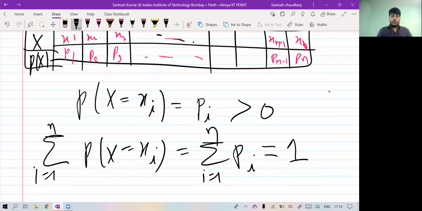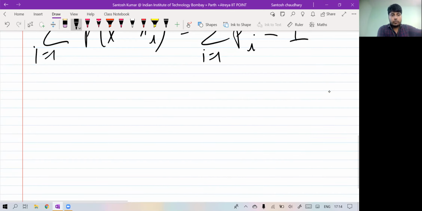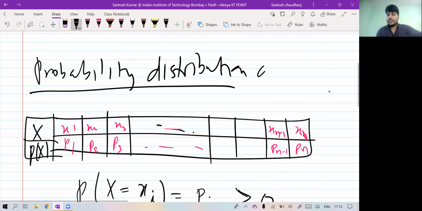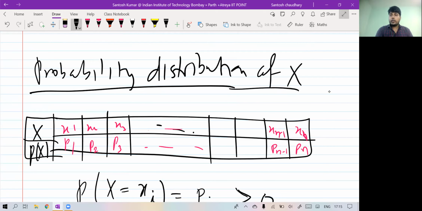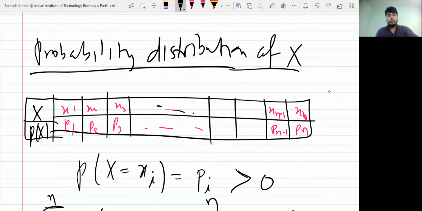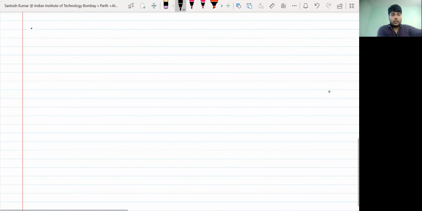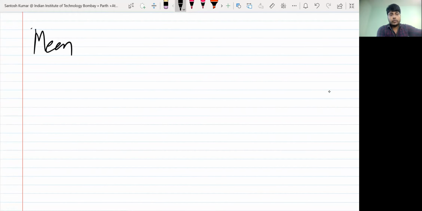So this table will be a probability distribution if it satisfies these two conditions. First, non-negativity, and secondly, the sum is one. Each pi must be positive and the sum of all should be 1. Then we call this a probability distribution. You have seen the question. Probability distribution of random variable x. Now I would like to discuss the mean of random variable x.